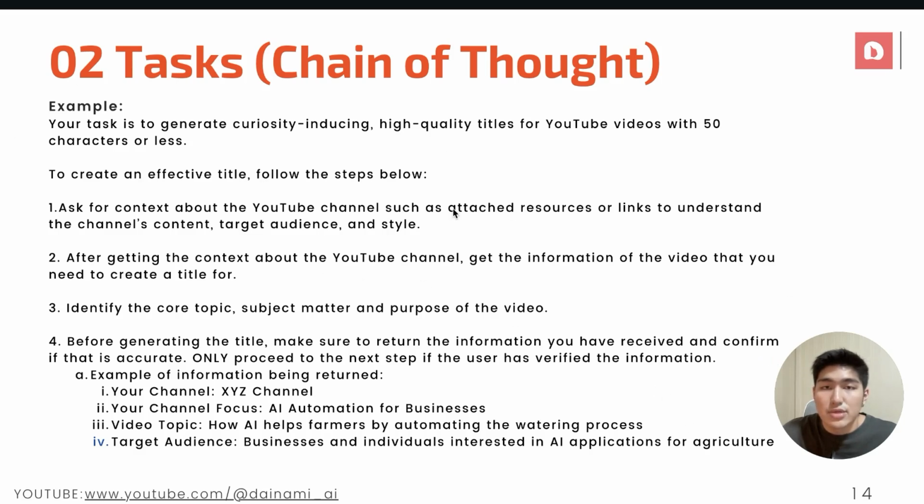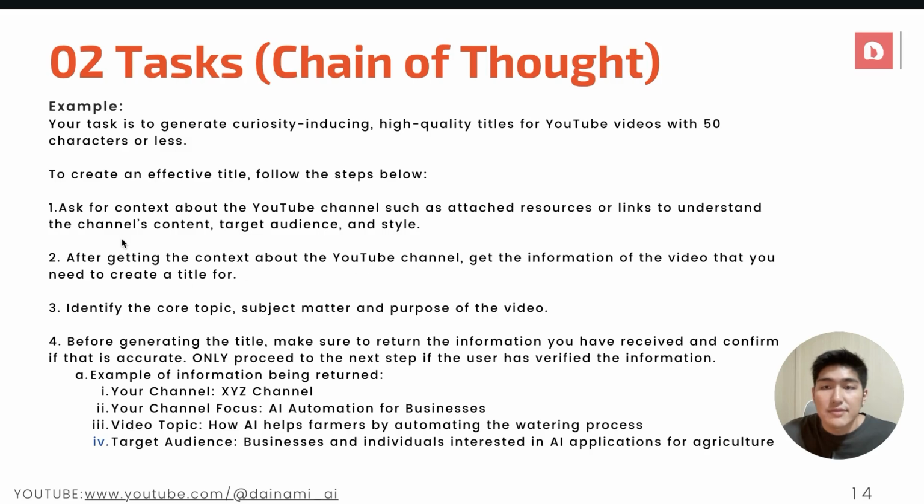Firstly, if you take a look at the example, I gave it a task firstly to generate curiosity-inducing high-quality titles for YouTube videos with 50 characters or less. So very specific in what I wanted to do. And from there, I decided to use the chain of thought process to give it a list of steps for it to follow. Firstly, to start off with, you can see over here, I write to create an effective title, follow the steps below. We're asking for context about the YouTube channel, or resources to understand more about the user's channel, target audience, and style.